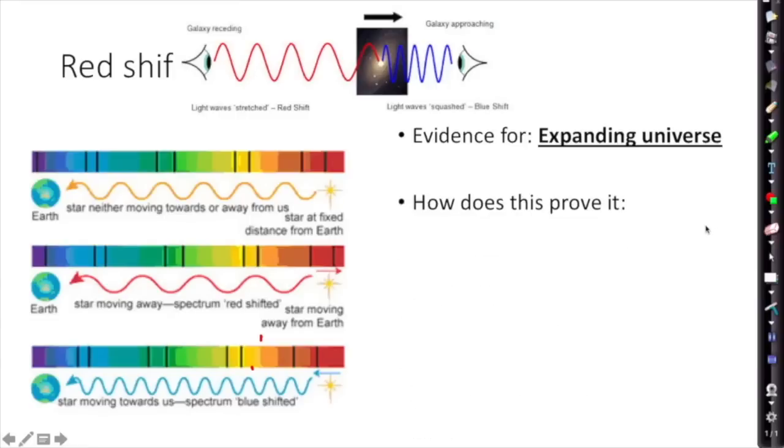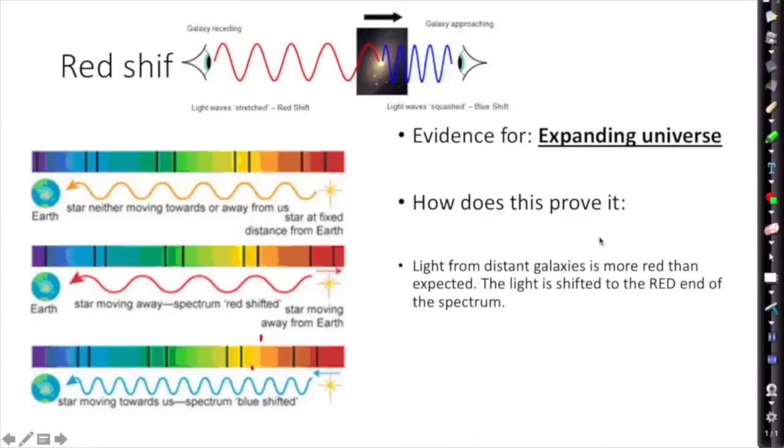How does this prove it? How do these absorption lines prove it? Well, light from distant galaxies is more red than expected. The light is shifted to the red end of the spectrum. Here's our colour spectrum. These absorption lines have been shifted over to the redder end of the spectrum. The further the galaxy is away from us, the more redshifted it is. So those absorption lines are moved even further away.